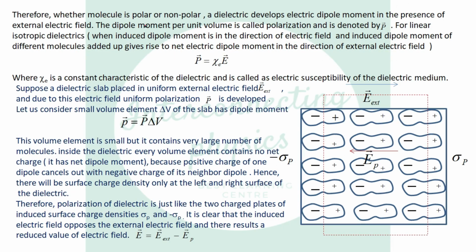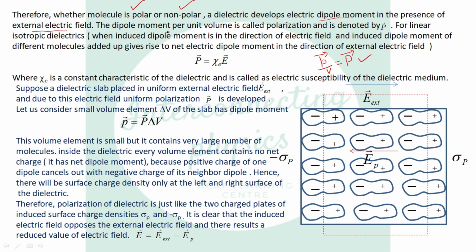Now whether the molecule is polar or non-polar, a dielectric develops an electric dipole moment only in the presence of an external electric field. The dipole moment per unit volume is called polarization, denoted by capital P. Dipole moment divided by volume is called polarization.